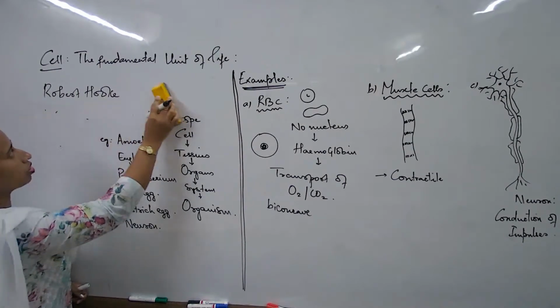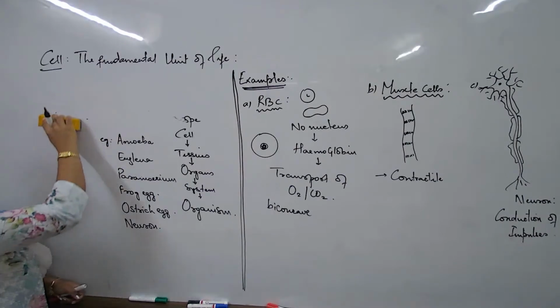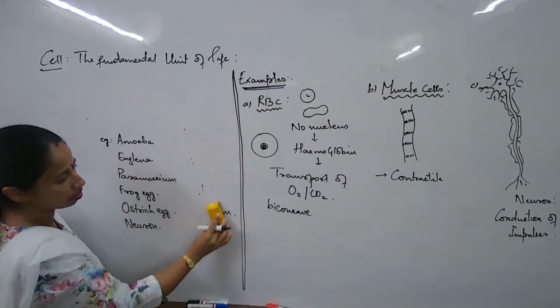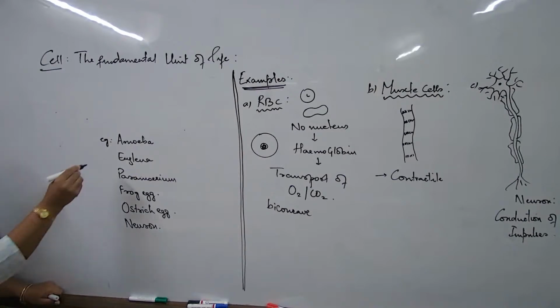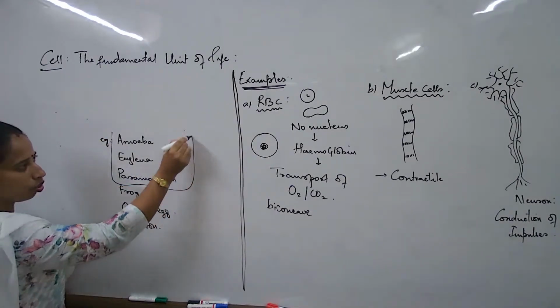There are certain single cells which are a complete organism, and there are certain single cells which have to club together with some other cells to give rise to a complex organism. So our focus right now is on this.